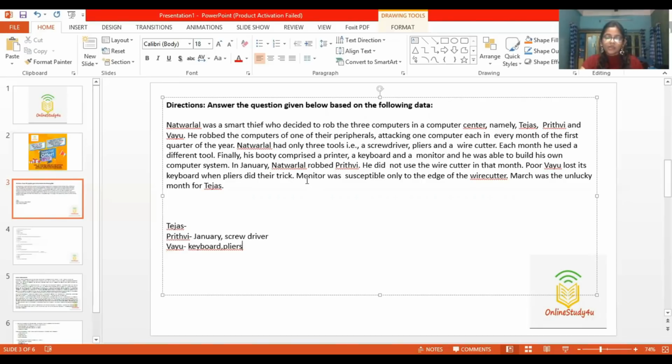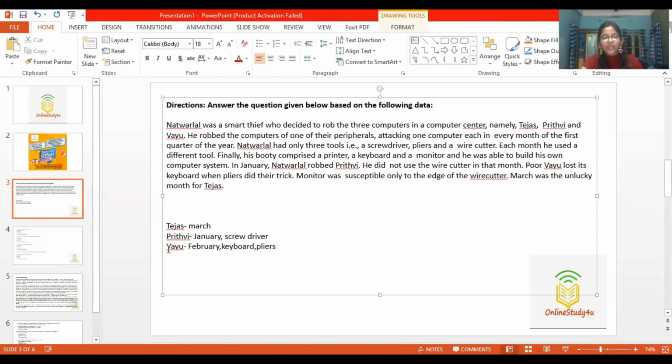Now let's move on to the next sentence. Monitor was susceptible only to the edge of the wire cutter. It means the monitor was robbed by the use of the wire cutter. March was the unlucky month for Tejas. So Tejas was robbed in the month of March. Now look here: Tejas was robbed in March, Prithvi was robbed in January, so Vayu must have been robbed in the month of February.